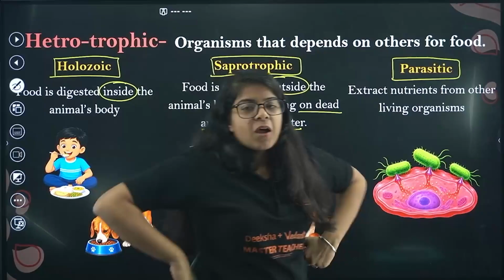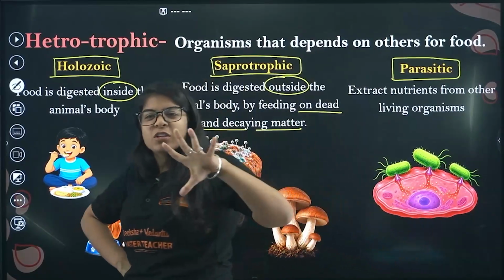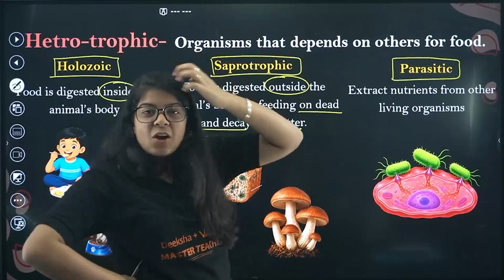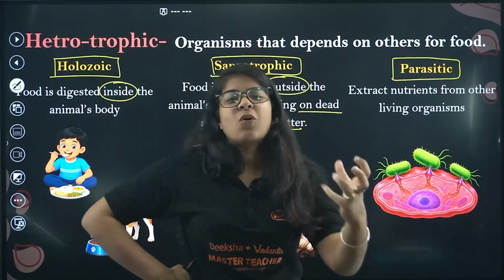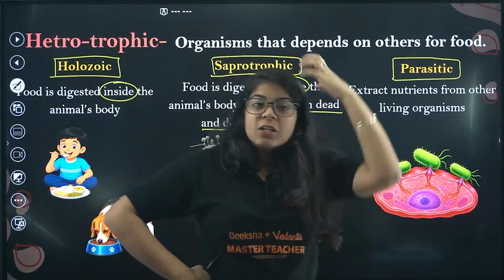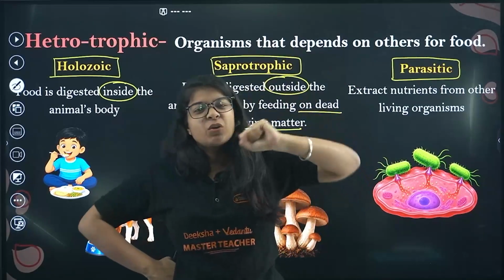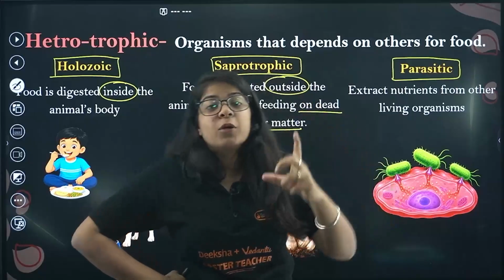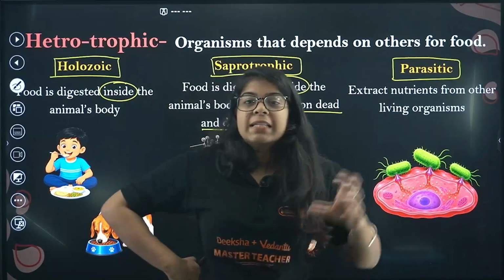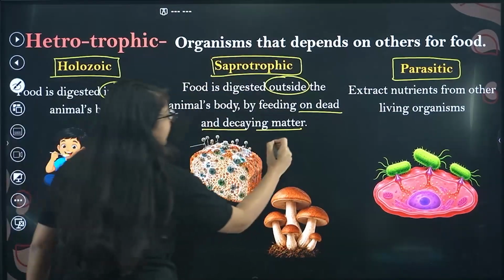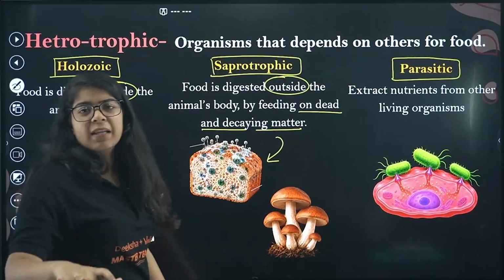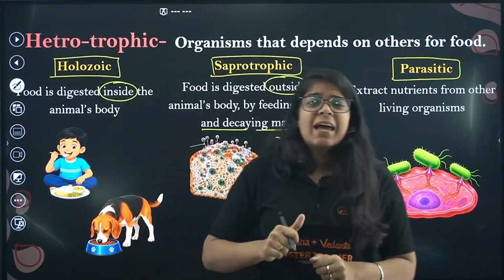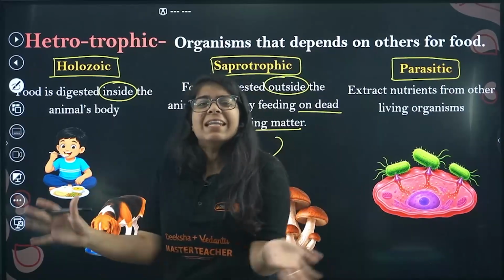And parasitic: extracting nutrients from other living organisms. Have you ever gotten lice in your hair? It lives on your head. It takes nutrients out of your skin and hair, and lives on that, but does not actually kill us. The saprotrophs kill the bread, which is now of no use, but my head is still of use, even though lice are there, not in my head, but in anyone's head.